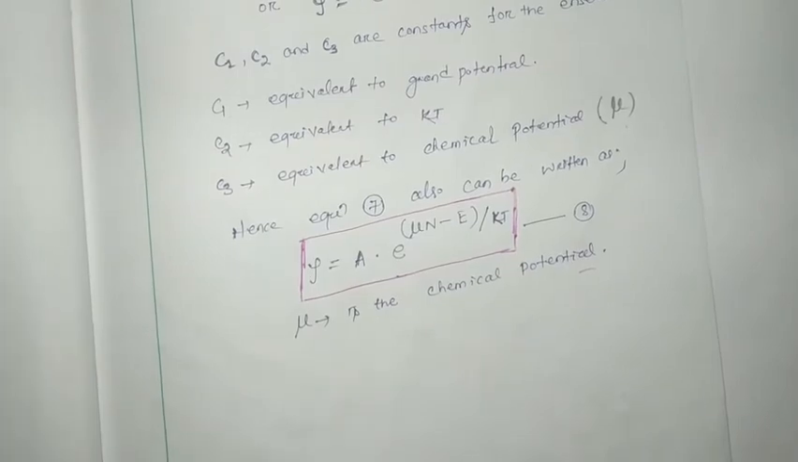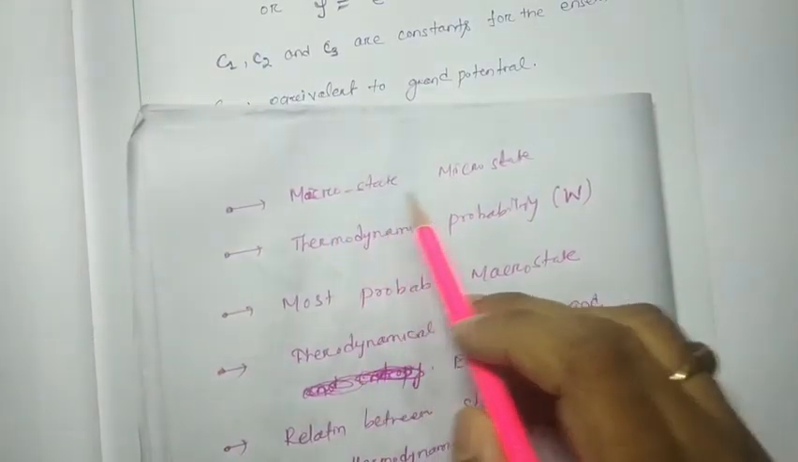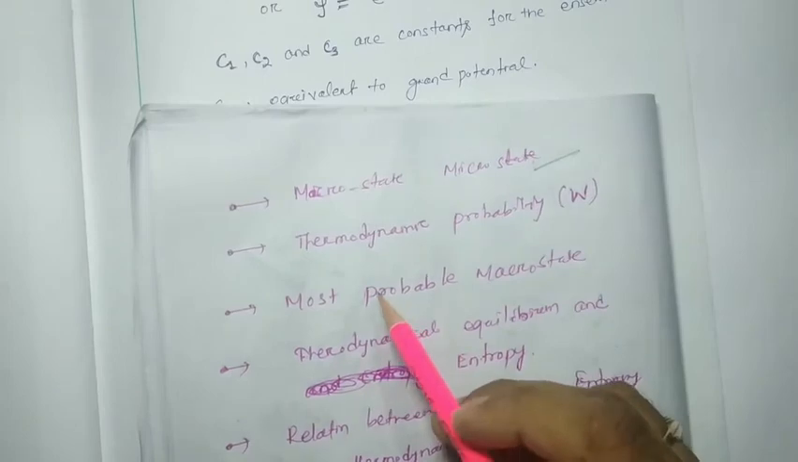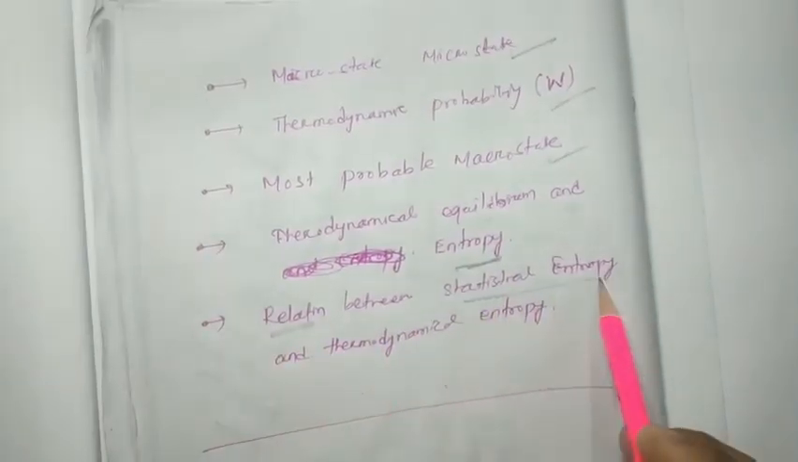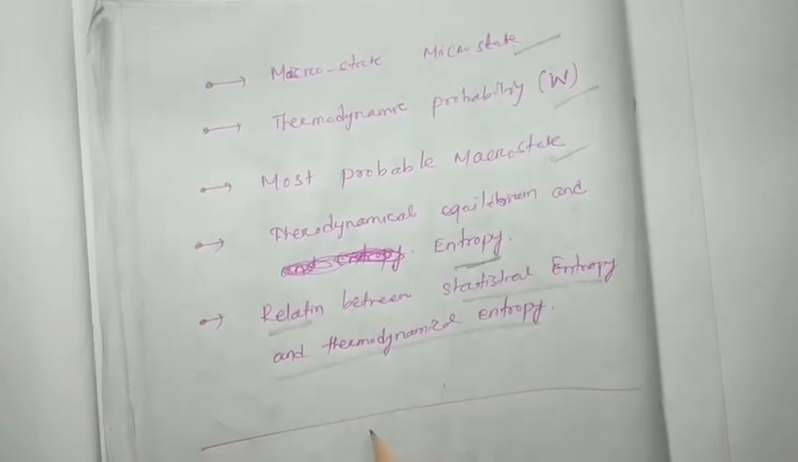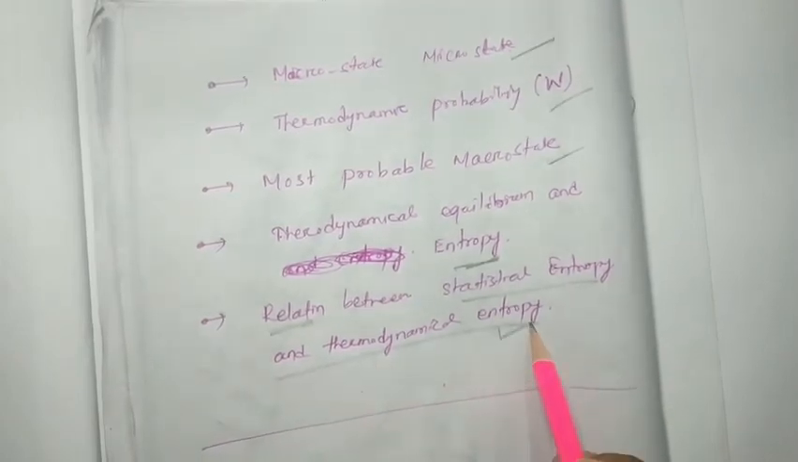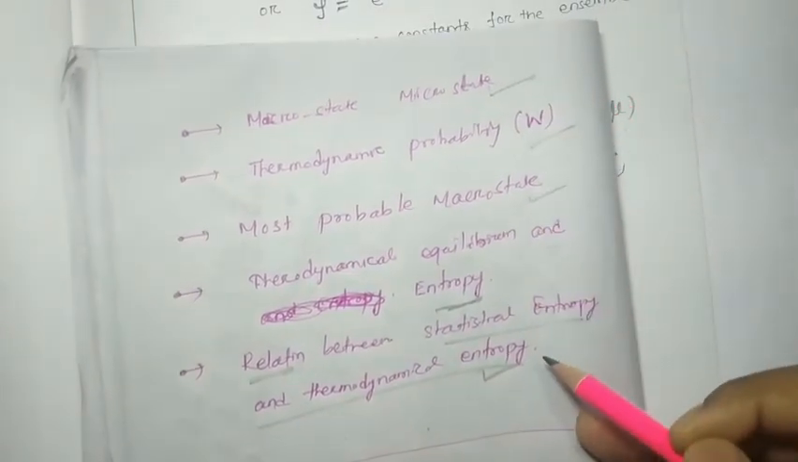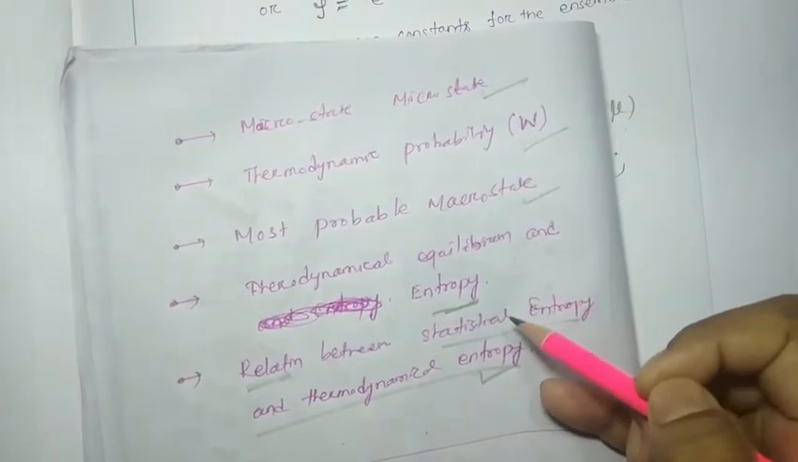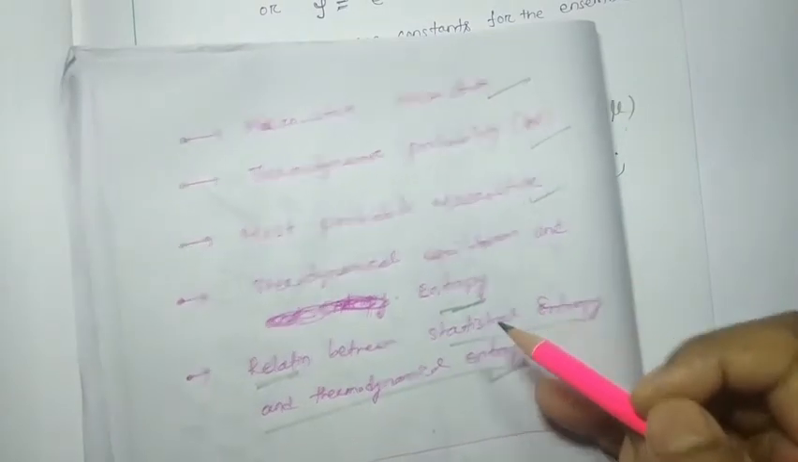So here we have to stop our today's discussion, and in the next class we are going to discuss microstate, macrostate, thermodynamic probability W, most probable macrostate, thermodynamical equilibrium and entropy, and the relation between statistical entropy and thermodynamic entropy. Because these are the basic physical phenomena that we have to discuss,